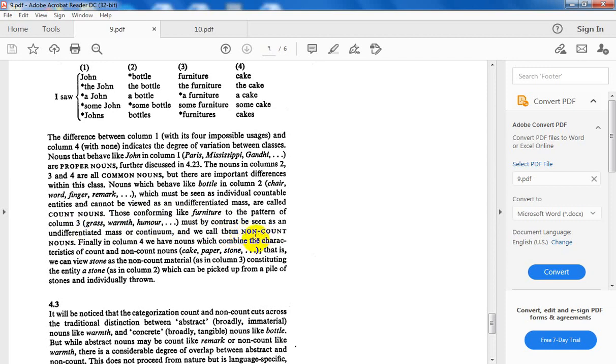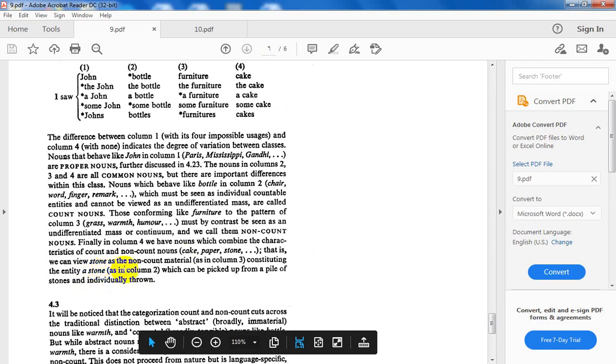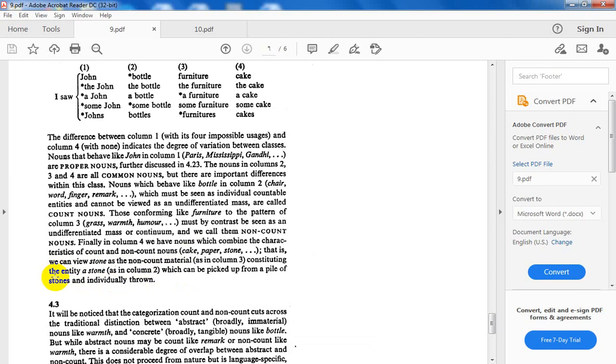In class 4, we have nouns which combine the characteristics of count and non-count, like cake, paper, stone. So why do they combine the characteristics of this and that?